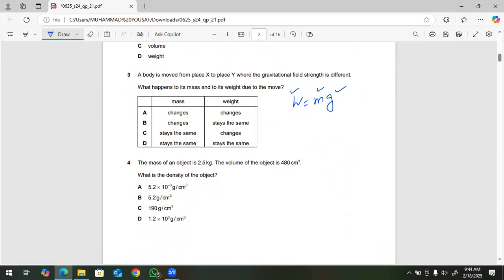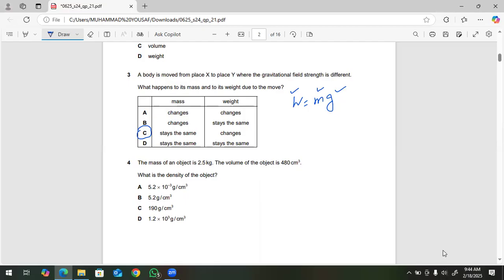So what will be the best option? Option A is mass changes, weight changes. This is wrong. Option B, mass changes. This is also wrong. Options C and D are close because in both C and D, mass is the same. But we look at the weight. In which option is weight changing? In option C, weight is changing, and in option D, weight is the same. So the best answer is C.